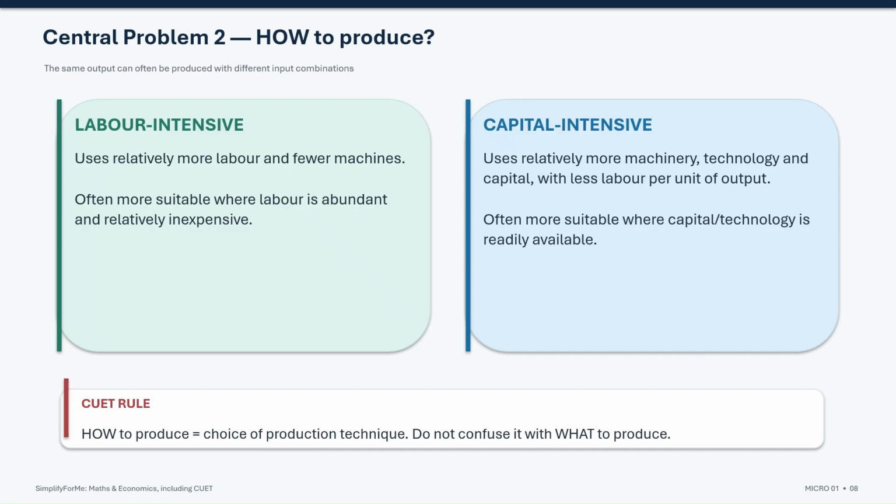The important point is that this problem is about the choice of production technique. So the CUET rule is simple. How to produce is equal to labor-intensive versus capital-intensive technique, or more generally, the choice of input combination.